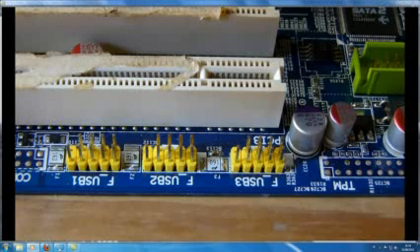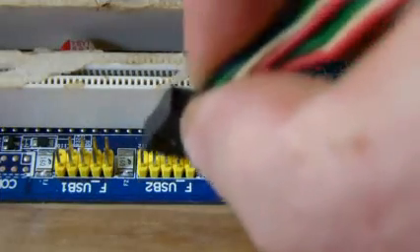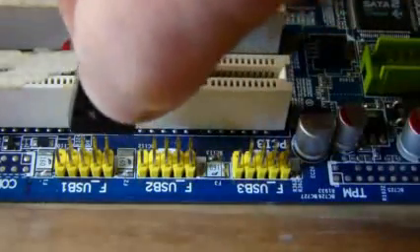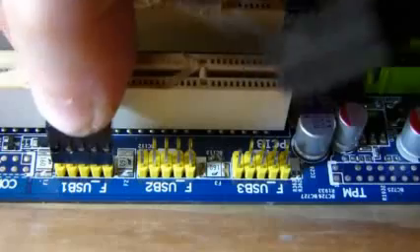You will have to check in your motherboard user guide to find out where these headers are in your motherboard. You can on this board connect the USB connectors to any one of the 3 headers shown here, but your board will be different. It may only have 1 or 2 headers. So check in your motherboard user guide. So we'll connect it now. So match up 9 holes on the connector to 9 pins in the header.